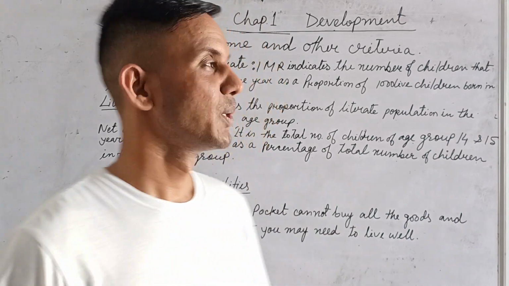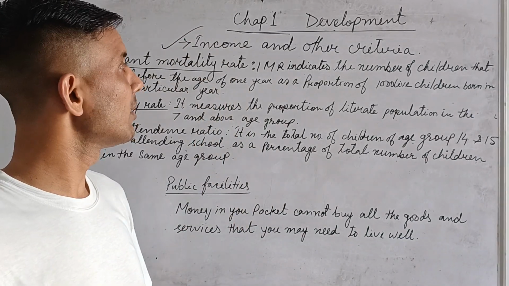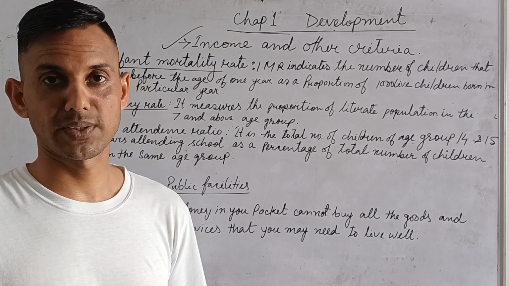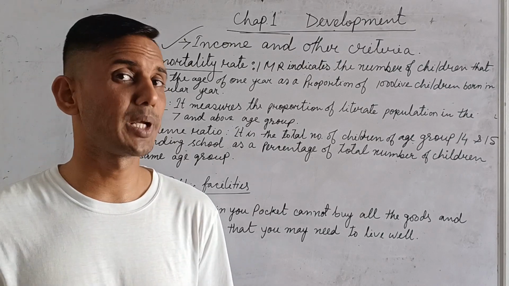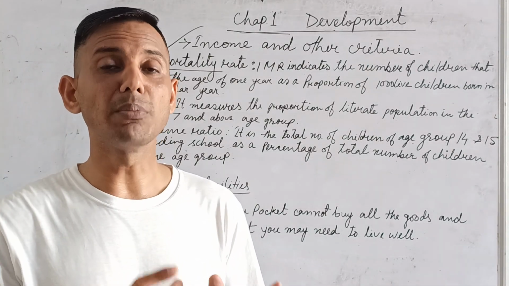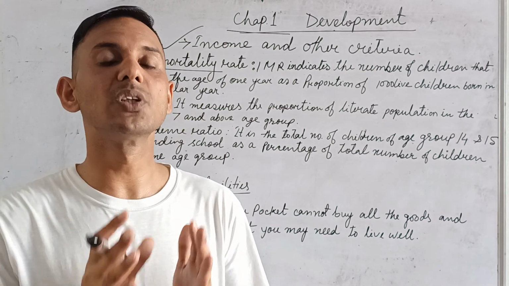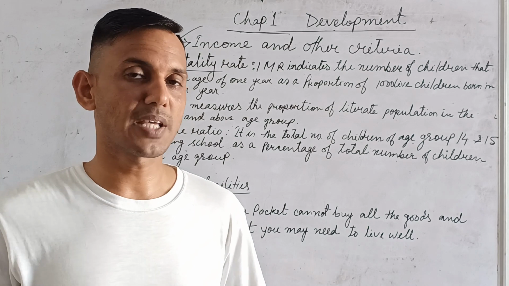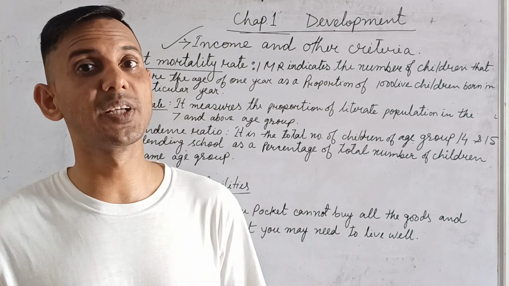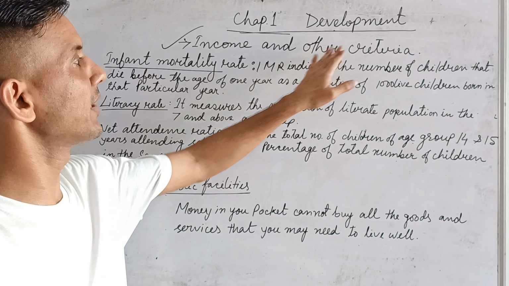Hello students, today we will discuss income and other criteria. Income and other criteria means, except income, what are the other important social factors, which are very important, because you know that income cannot determine everything. PCI is good just to compare. In the last video we discussed that it can only compare and it hides the disparities. So that's why we have to discuss income and other criteria.